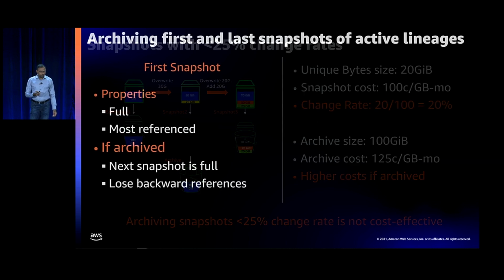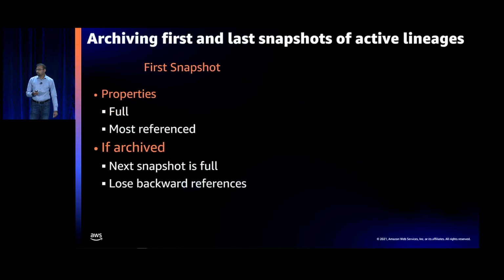Now we take a look at the first snapshot of your lineage. This is a snapshot. It's always going to be a full snapshot, as Ashish explained. And if you go and archive this snapshot, it also happens to be the most referenced snapshot. A lot of the snapshots that come later will reference the first snapshot. So if you archive it, then you lose out on the backward references. Also, the next snapshot is going to be full, and so you lose out on the incrementality aspect of snapshots. So we don't recommend archiving the snapshot for cost reasons.